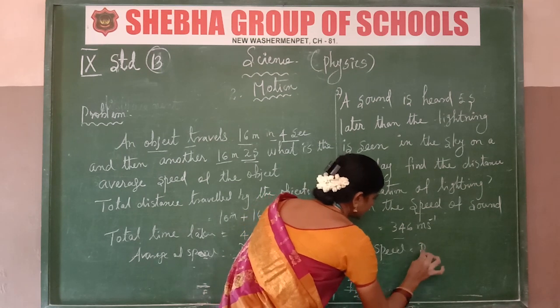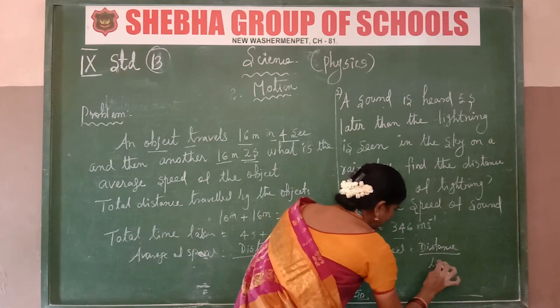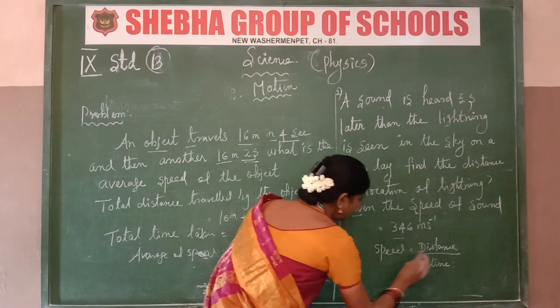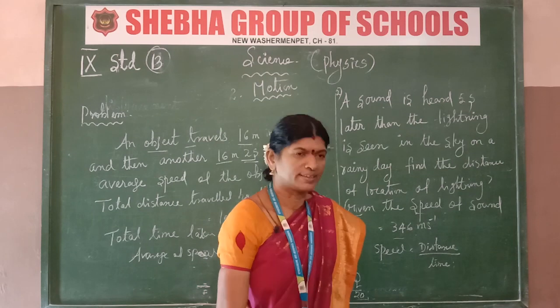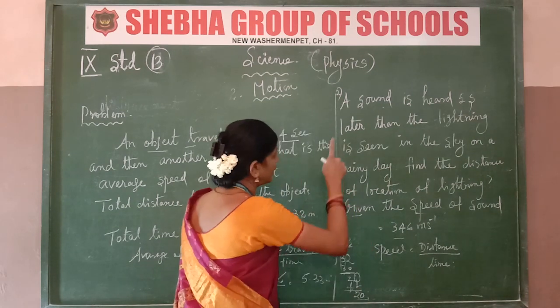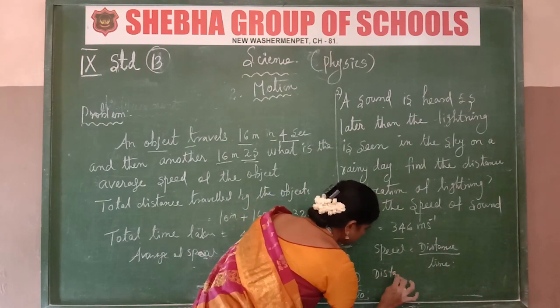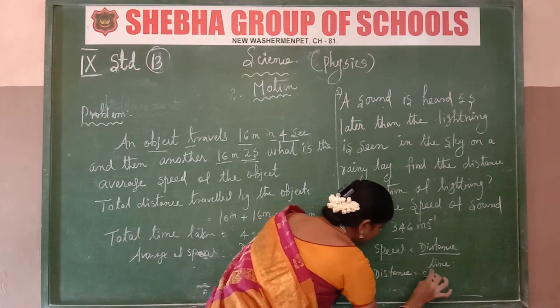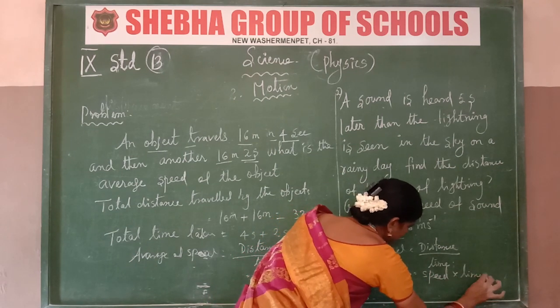First of all, speed equals distance by time. Listen, speed is distance by time, then distance equals speed into time. What is the speed?